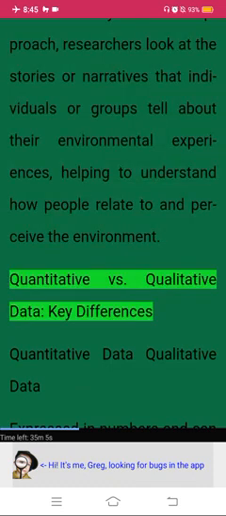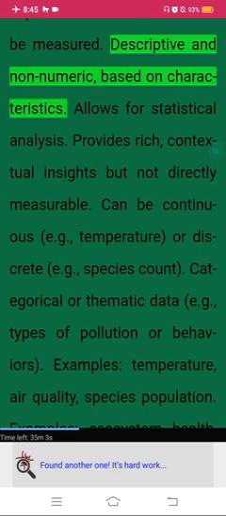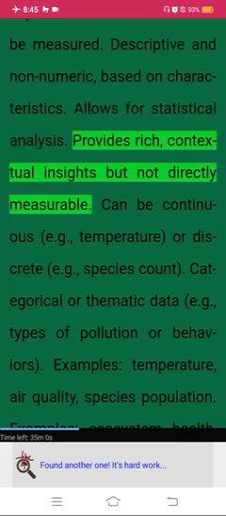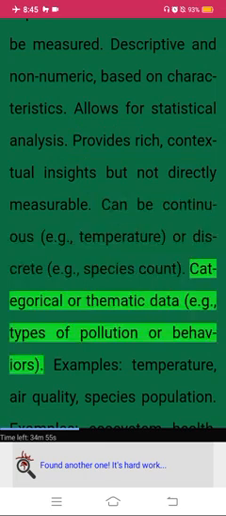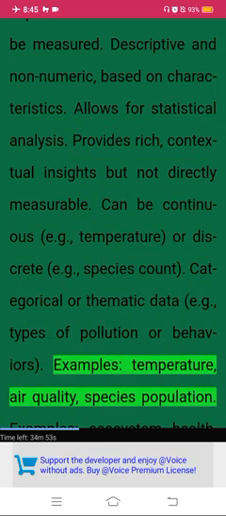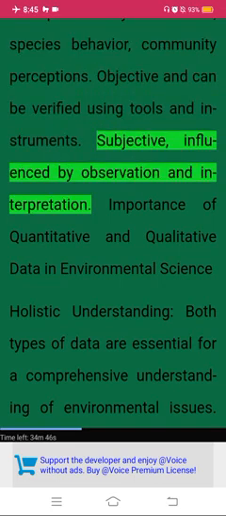Quantitative versus qualitative data. Key differences. Quantitative data: expressed in numbers and can be measured. Qualitative data: descriptive and non-numeric, based on characteristics. Quantitative data allows for statistical analysis; qualitative data provides rich, contextual insights but is not directly measurable. Quantitative data can be continuous, e.g., temperature, or discrete, e.g., species count. Qualitative data is categorical or thematic, e.g., types of pollution or behaviors. Examples of quantitative data: temperature, air quality, species population. Examples of qualitative data: ecosystem health, species behavior, community perceptions. Quantitative data is objective and can be verified using tools and instruments. Qualitative data is subjective, influenced by observation and interpretation.